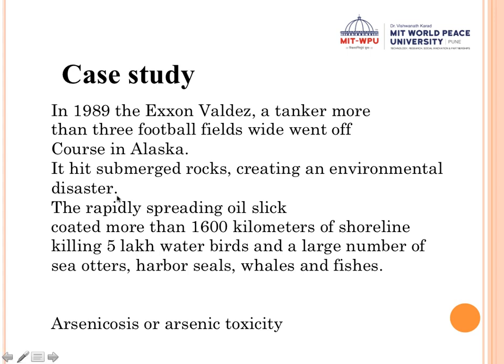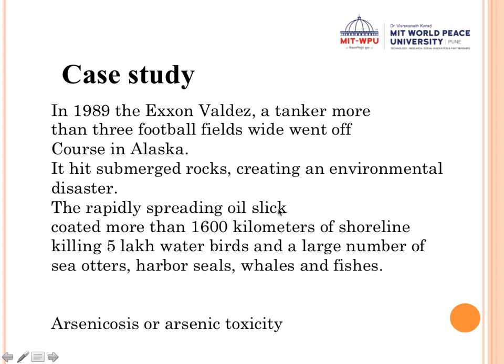Now the second case is Exxon, a petroleum company. In around 1989, they had a tanker, and this tanker was very huge, more than 3 football fields together in size, carrying oil. It went off course near Alaska and hit submerged rocks, and therefore there was a lot of leakage of oil from this tanker.